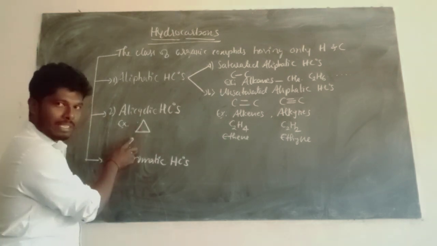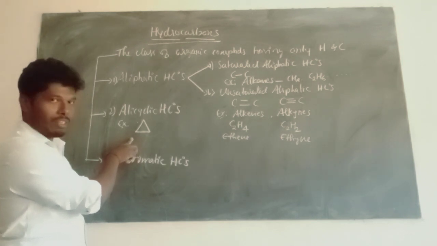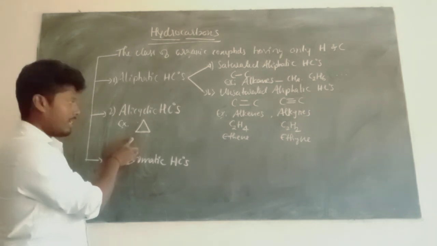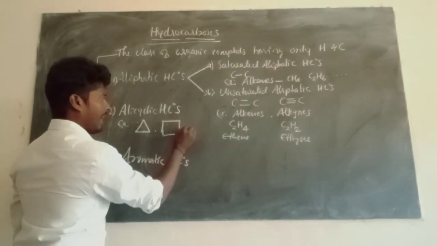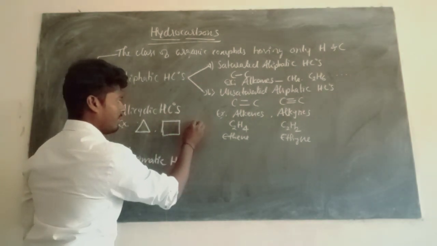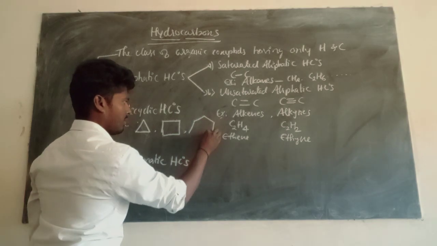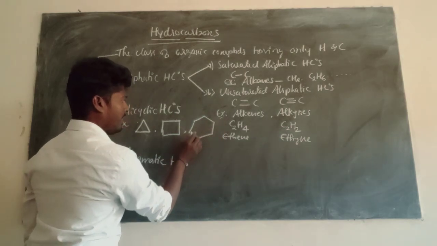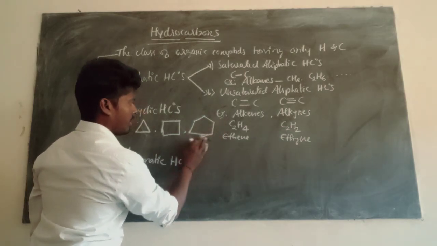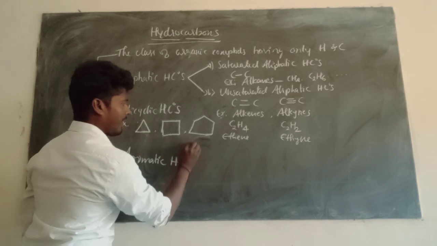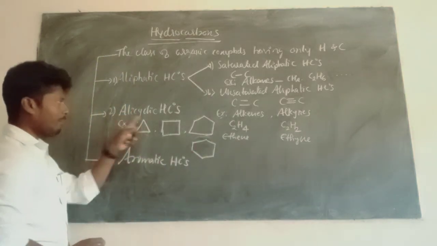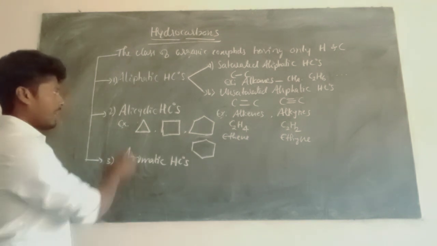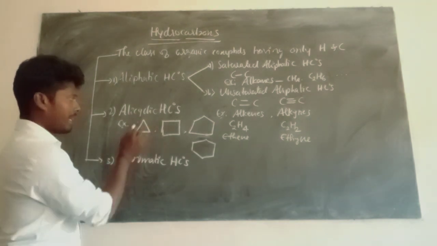This is the way of representation. Already you know the basic concepts we are discussing. That is cyclopropane, then cyclobutane, cyclopentane, then cyclohexane. These are the best examples of alicyclic hydrocarbons.